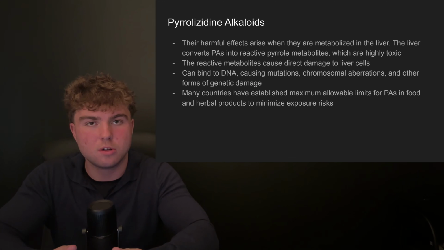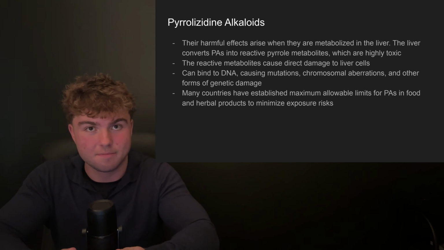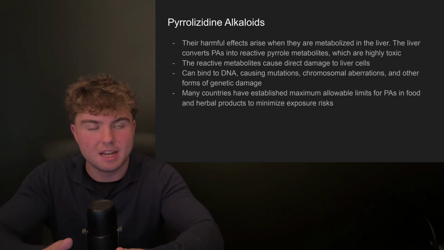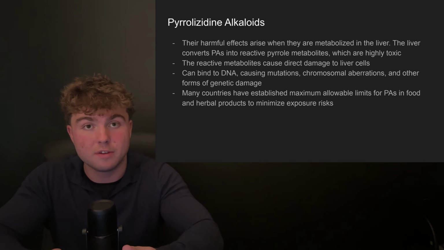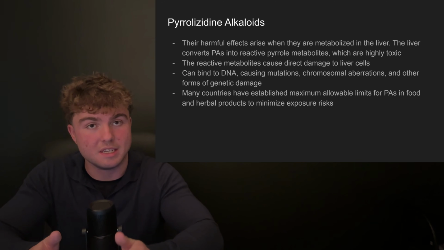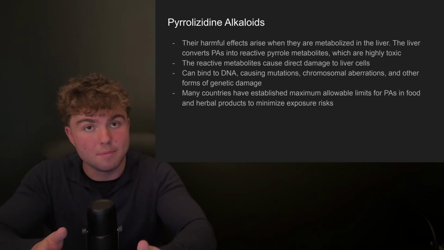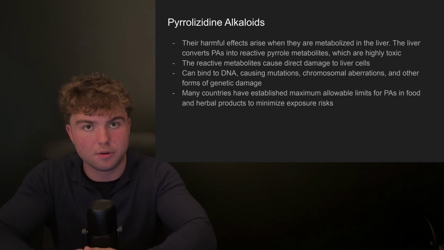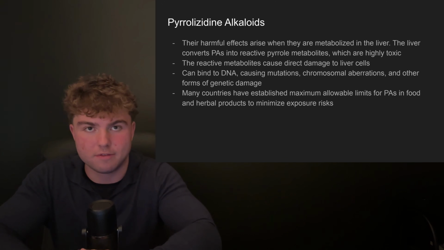The next defense chemical we're going to discuss is pyrrolizidine alkaloids, also known as PAs. The problem with PAs is when they're metabolized in our liver, they turn to something known as pyrrole metabolites, which are highly toxic to us. Now, this can cause direct damage to our liver cells as well as our DNA itself. Now, this doesn't mean having a small amount of honey is going to damage your DNA. However, in substantial quantities, this can happen. In fact, many countries have established maximum legal limits for the amount of PAs that can be in a food. Essentially, when you're having honey, you're basically having a plant, and therefore, it's obviously going to have some defense compounds.